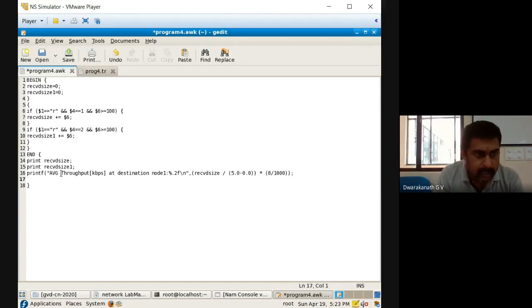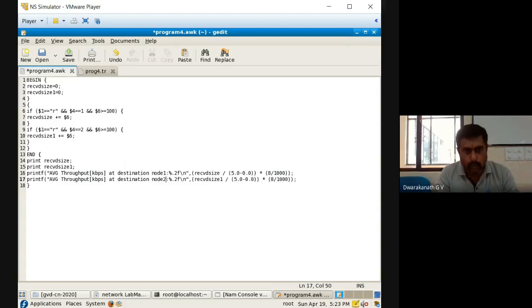Now come back to the second variable. You also have to print it with the same formula to calculate throughput. It's correct, so you go with the same statement. Just what you have to do, receive size 1 you have to take as a variable. That's it. And here you have to say it's the node 2 throughput. So we are defining 2 throughputs.